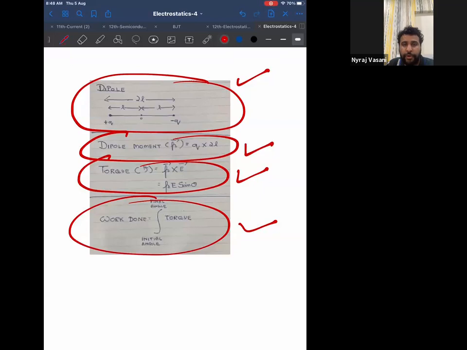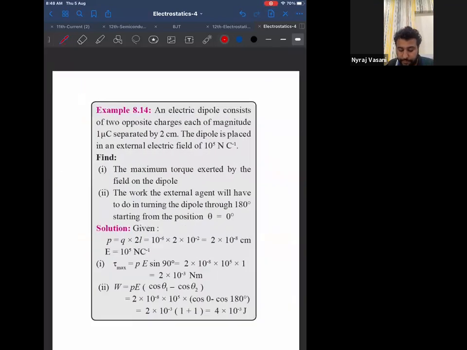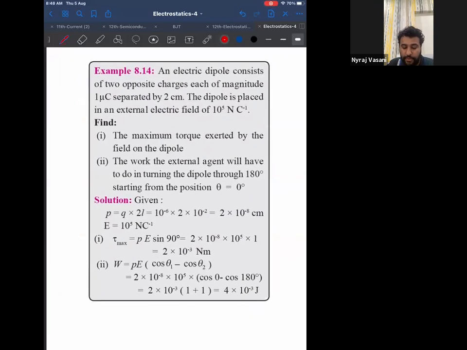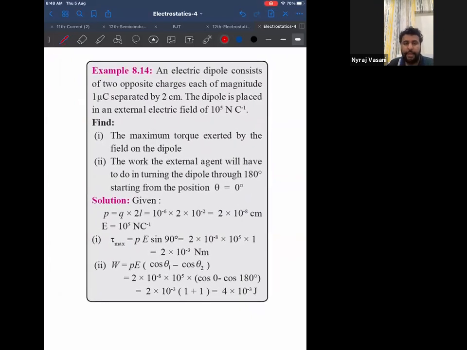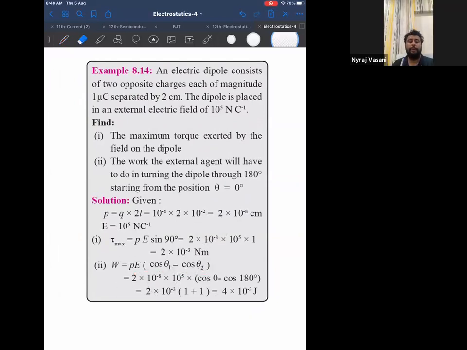Now, last problem for today. After this, I will do 8.15. Someone wanted 8.15. That was last class, last problem. But for today's class, please look at the screen. Last class, I had done one problem where someone wanted me to do it again. Last class, last problem, which I will do again.